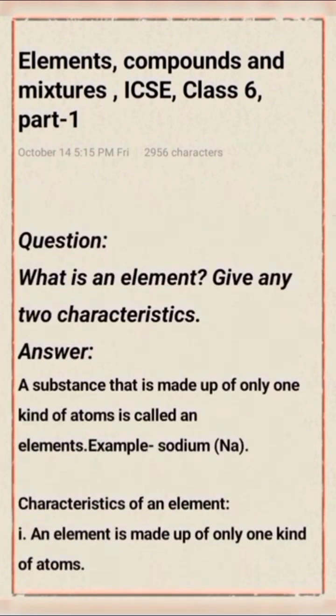Okay, next question. What is an element? Give any two characteristics. A substance that is made of only one kind of atom is called an element. Example: sodium, symbol Na. Characteristics of an element.